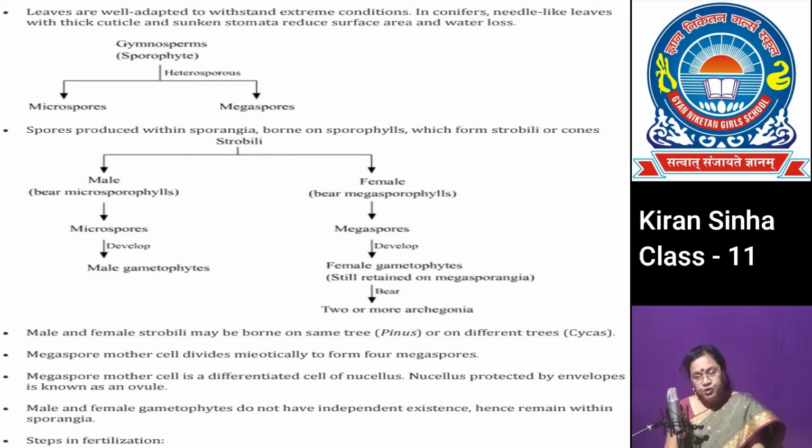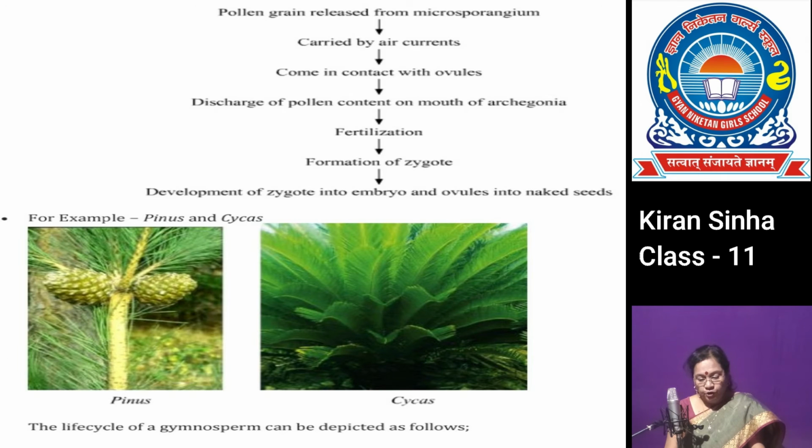The megasporangium mainly consists of a body called nucellus protected by the integuments.